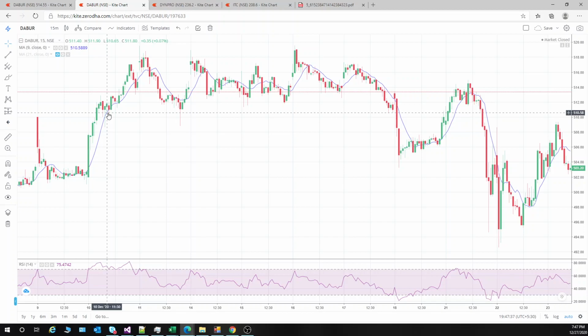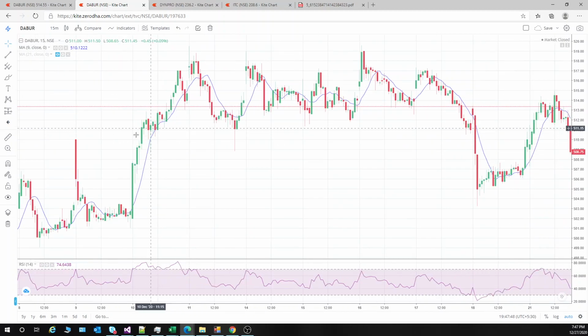I repeat, as soon as you get a close below this moving average, the close should be below the moving average. It is an intraday strategy. It is not a positional strategy. Don't take anything in the positional.